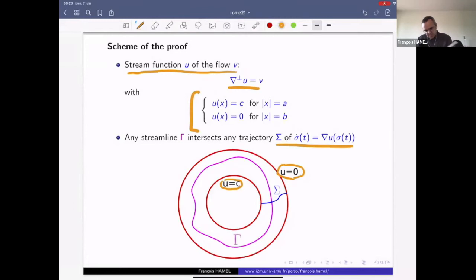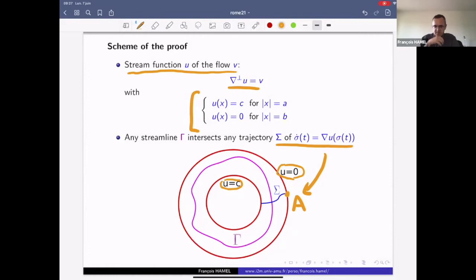And okay, so let us consider any trajectory capital sigma starting from a point A, let's say on the outer boundary, just for simplicity, like in the picture. So this trajectory capital sigma enters the domain.